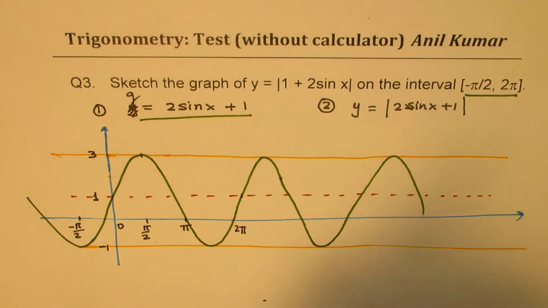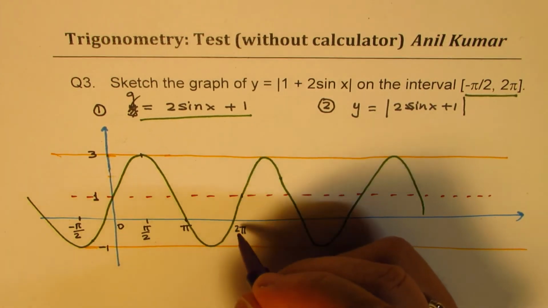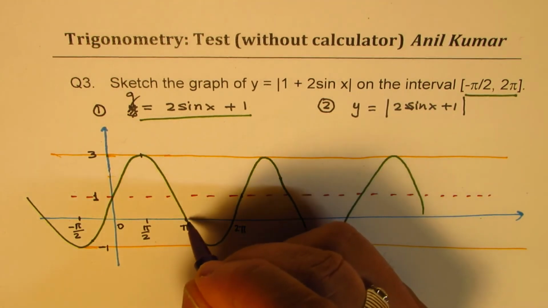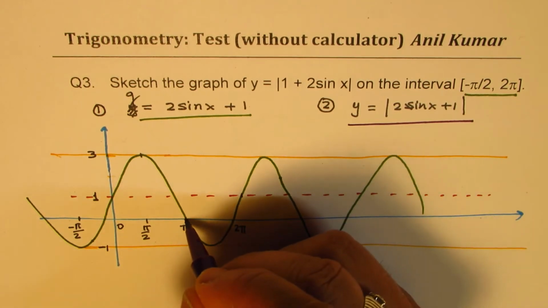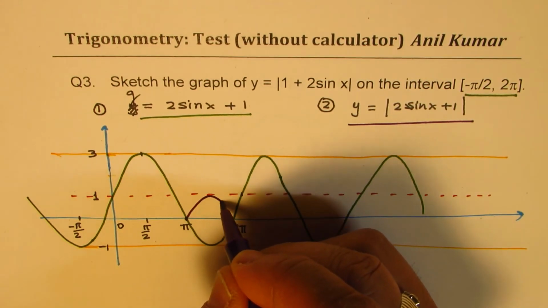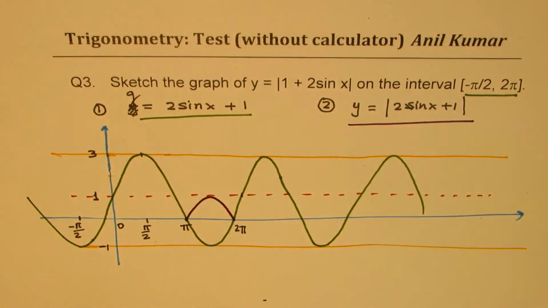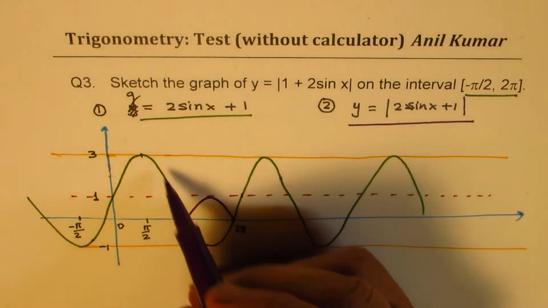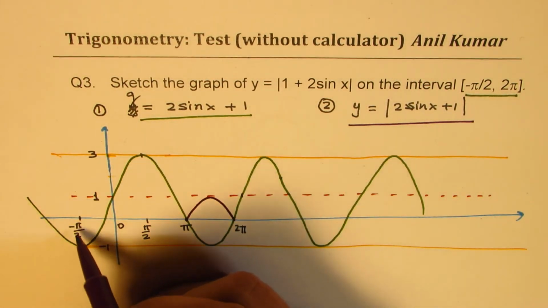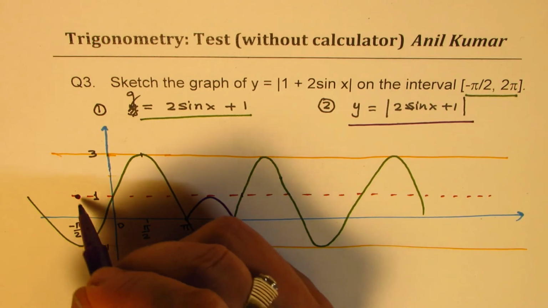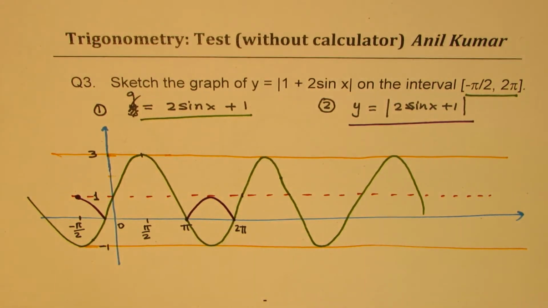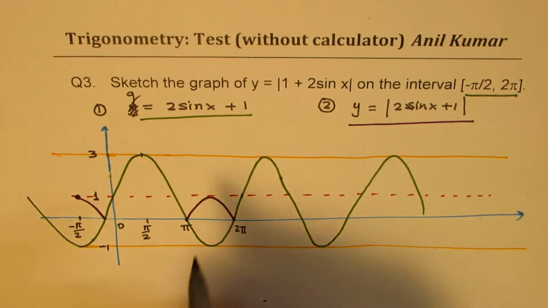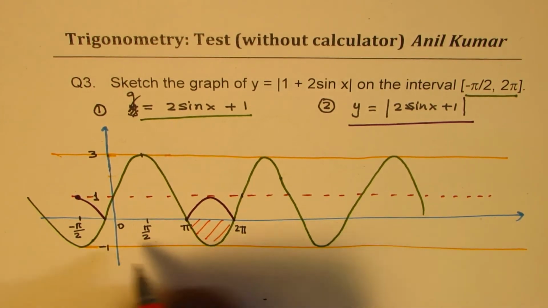So let me sketch this with a red ink, different ink. Okay. So this portion here will be reflected. So when we do the absolute function, right, this portion will be reflected. So we have this like this. Does it make sense to you? So that is what will happen to this portion. The positive portion will remain as such, and here again we will reflect this, right? So this portion again gets reflected. Do you see that? So a reflection will be there in these negative portions.